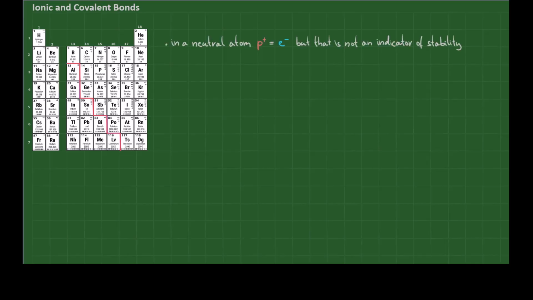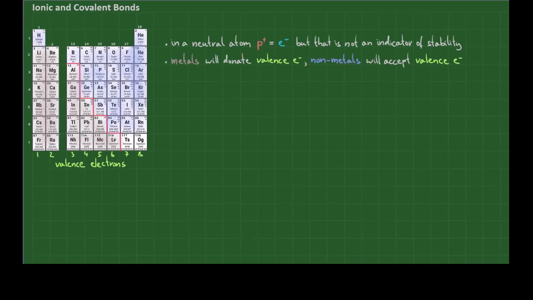In a neutral atom, the charges are balanced. The number of protons is the same as the number of electrons. However, that does not mean that the atom is stable. Recall that atoms are stable when all their valence electrons are paired up. In order to achieve that stability, metals will donate their electrons, while non-metals will accept electrons.